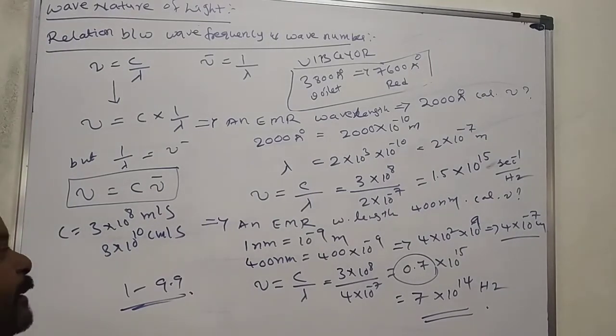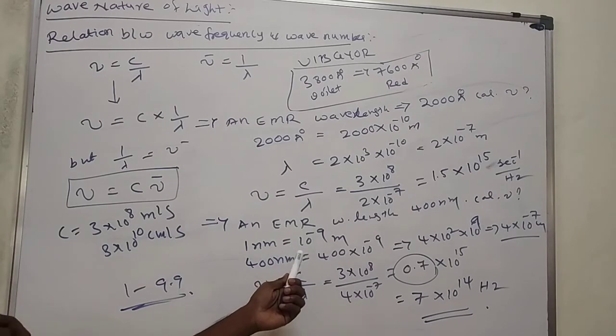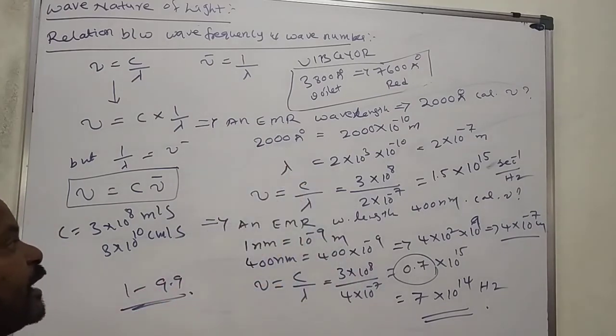If you know the wavelength in nanometers, we'll do it like this. If you know the wavelength in angstroms, we'll do it like this. In continuation, we'll see what is the frequency of red color, white color, yellow color, blue color, green color, or violet color. Okay, we'll see in continuation.